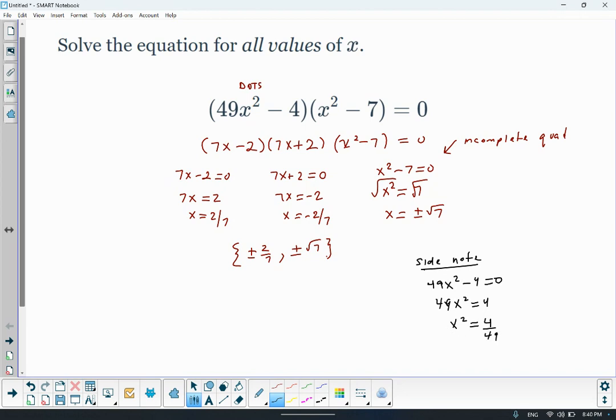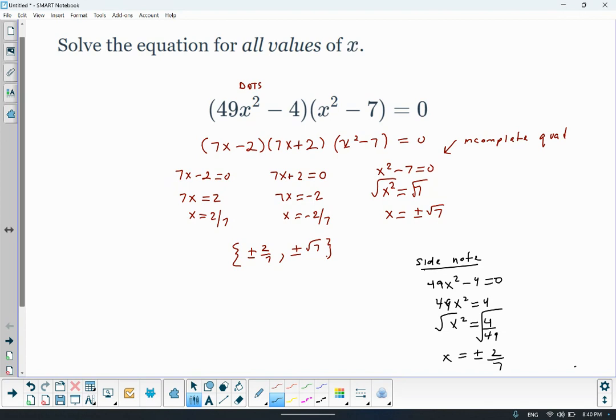And then taking the square root. Now, if you don't like taking the square root in your head, you can always go ahead and enter the square root of 4 over 49 in your calculator. The square root of 4 is 2, and the square root of 49 is 7. And notice you get the same answer. It really doesn't matter which way you do it. You have to do the way that feels comfortable.